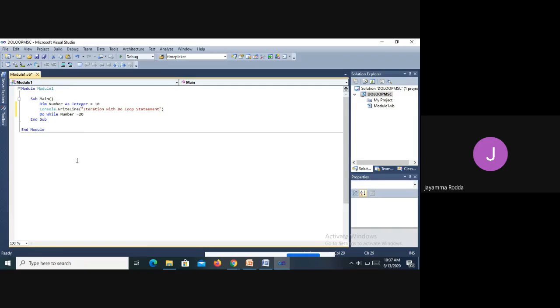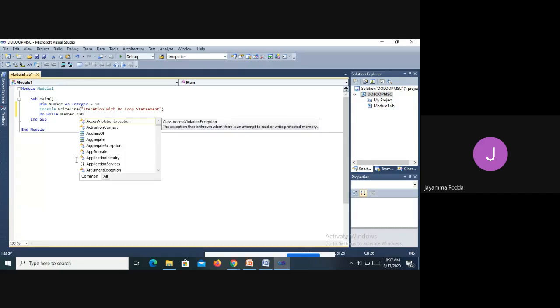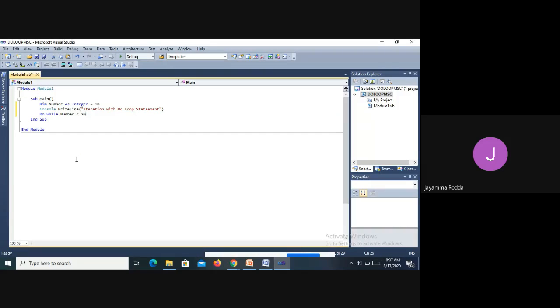The loop is going to be repeated until the number is less than 20, that is, while the given condition number is less than 20 holds.